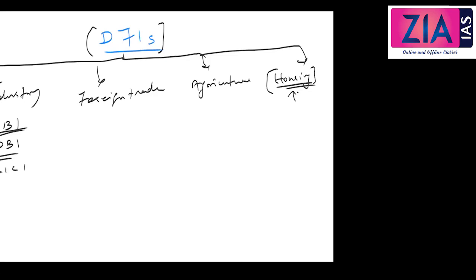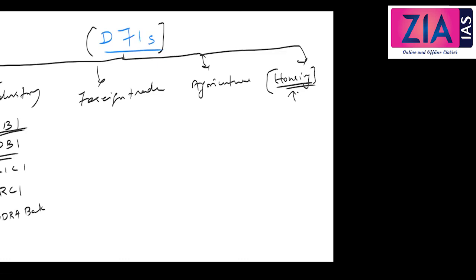ICICI was actually established as a development financial institution. Later it was converted to a bank, and now it performs both functions, DFI and bank. So it is considered a universal bank. I'll come to this. So ICICI is one of the major leading underwriters. Then IRCI, we'll discuss this. A recent one, Mudra Bank, also as a DFI.